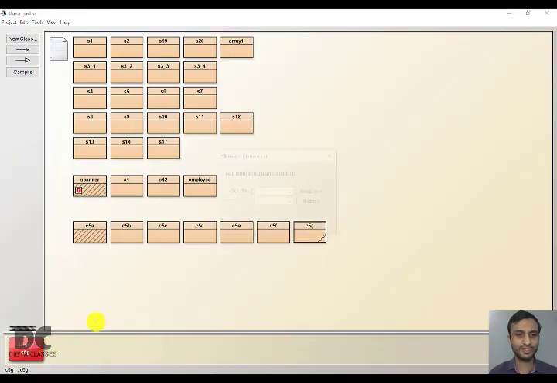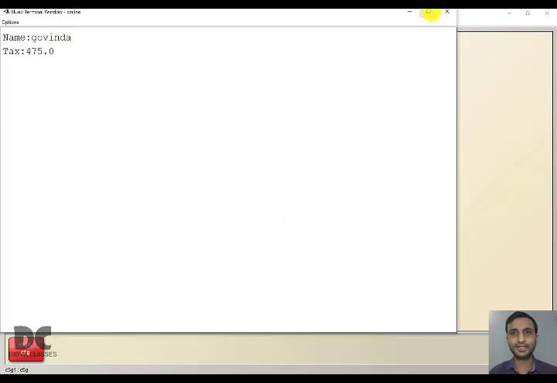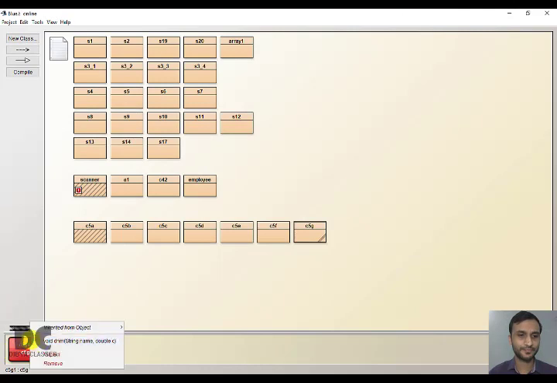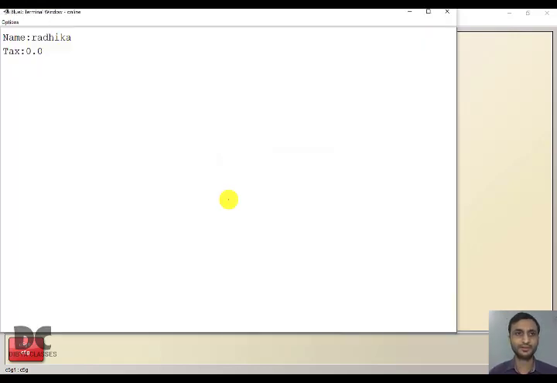So first we will give the input, Govinda 46. So you are getting the same answer, 475. And next, Radhika 23. We are getting the answer as 0.